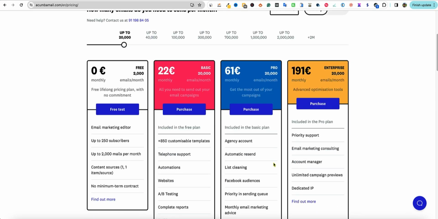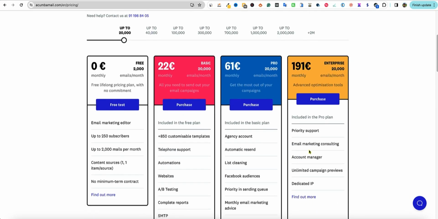But what I can tell you right now that I don't like about what Acumbamail is doing in comparison with GetResponse is that with GetResponse, I can email my list as many times as I want. I'm just paying a flat rate for how many subscribers I have on my list. And if you know anything about email marketing, you would never want to email your list multiple times per day. So you're just shooting yourself in the foot.